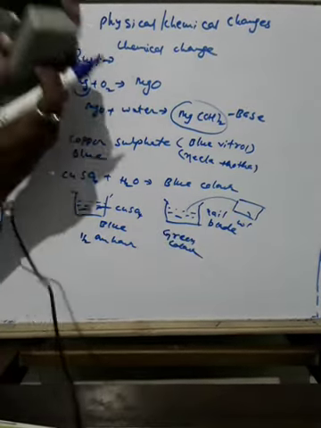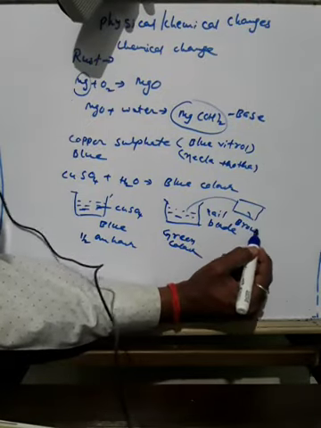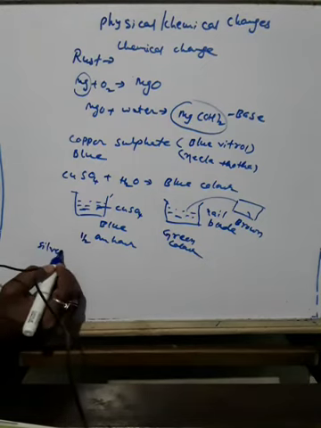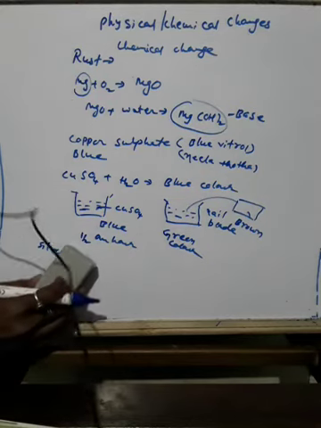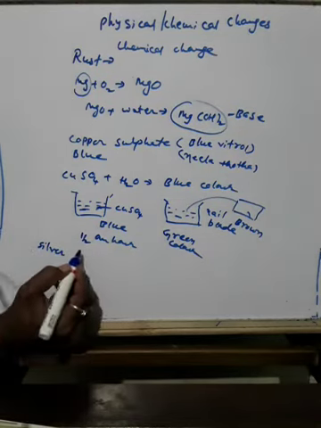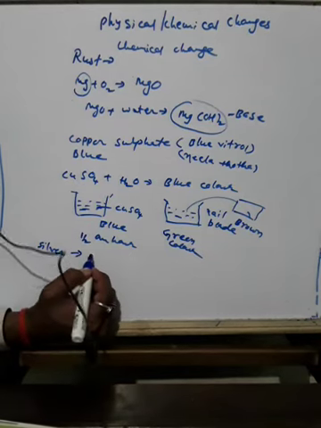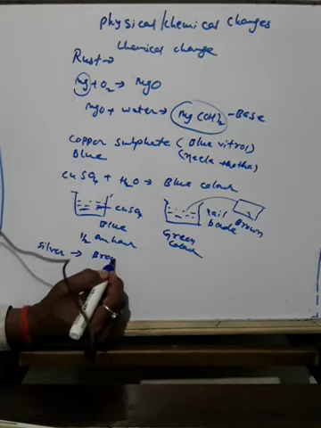What happened? First the color of the blade was silvery. After keeping this blade in a copper sulfate solution, its color changes to brown.